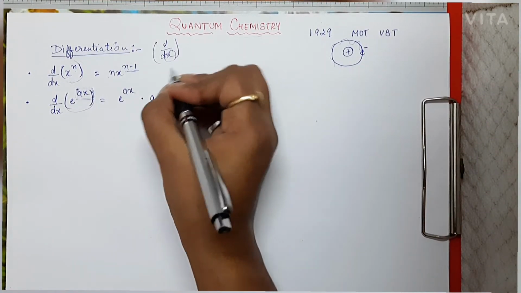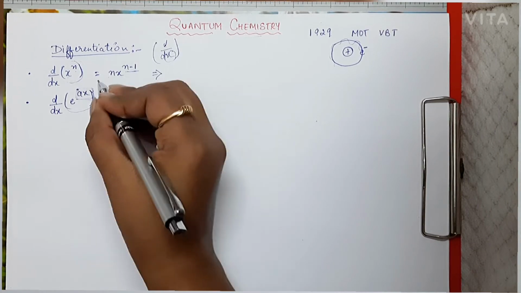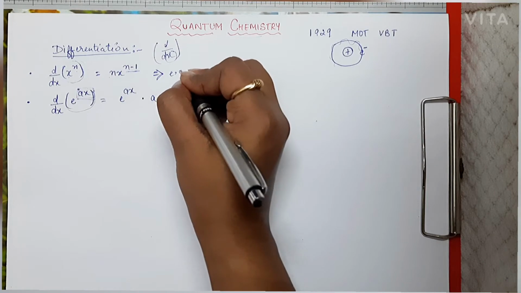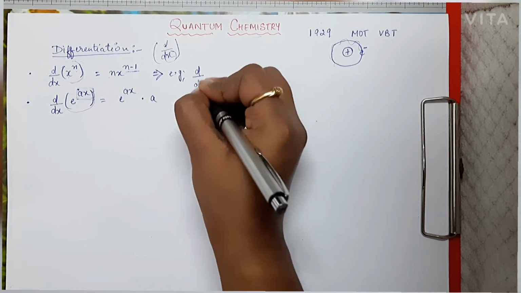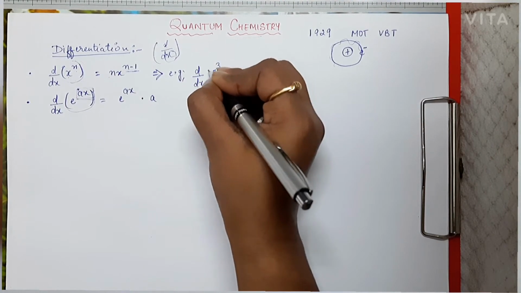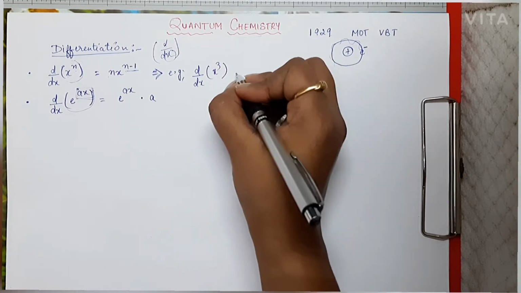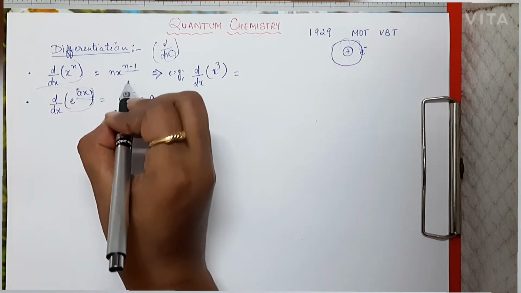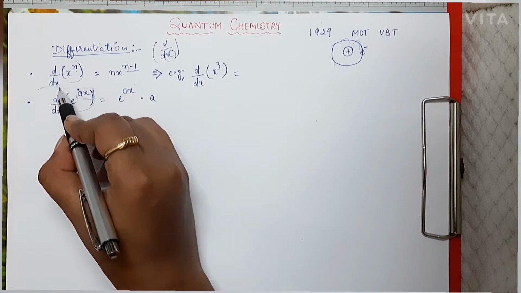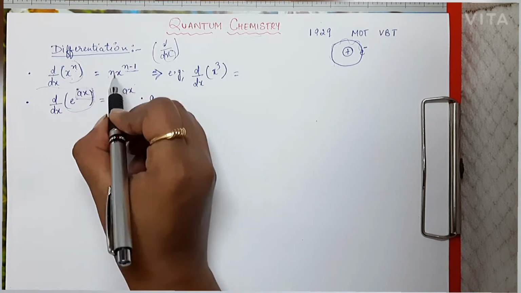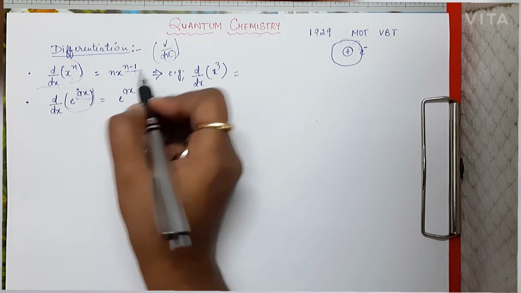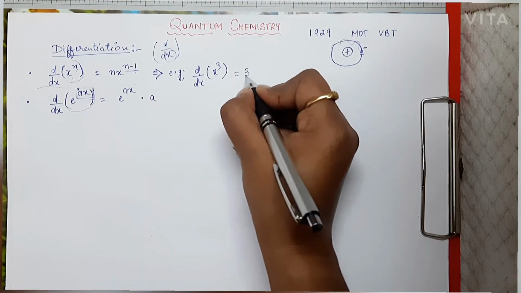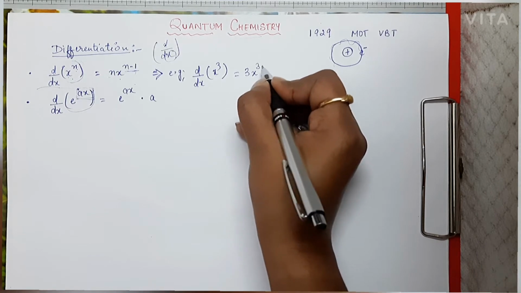Now, as an example for this formula, I want to differentiate the function x cube. Instead of n in this formula, I write 3. So d by dx of x to the power n is n x to the power n minus 1, and d by dx of x to the power 3 will be 3 x to the power 3 minus 1.